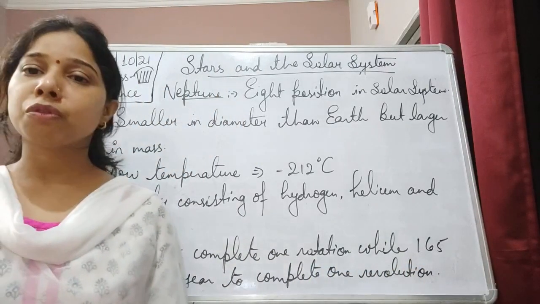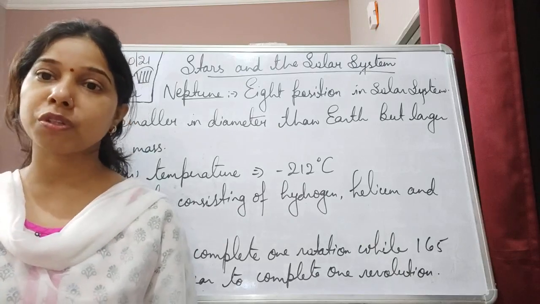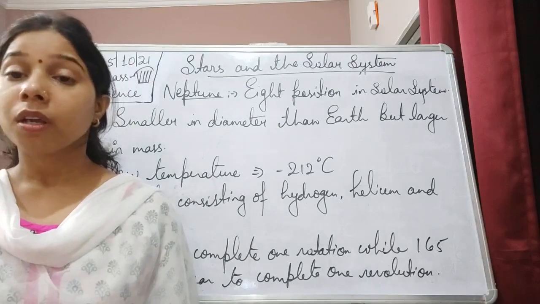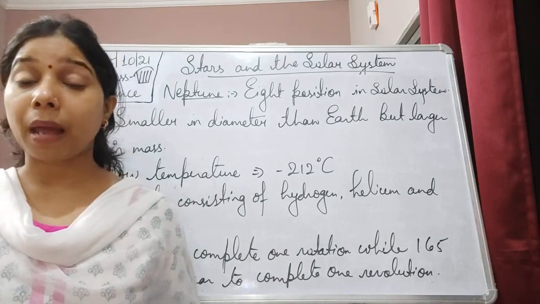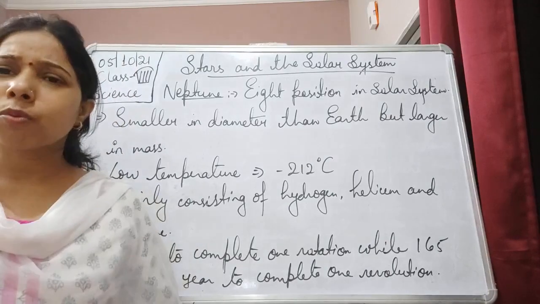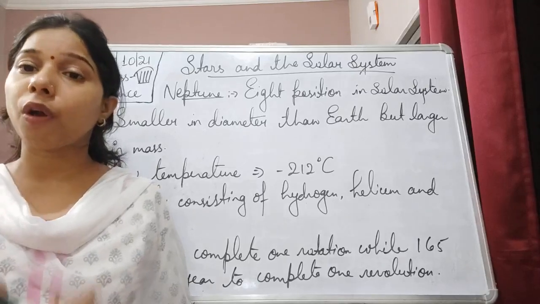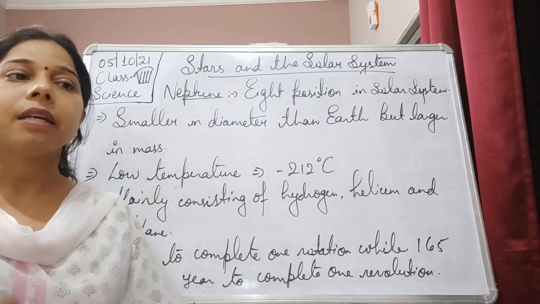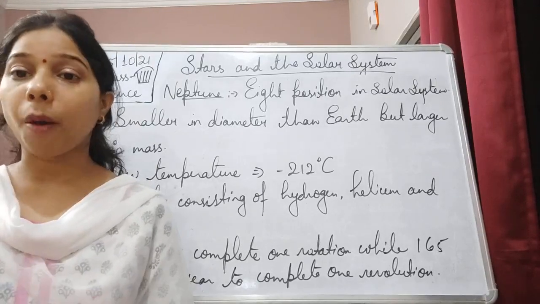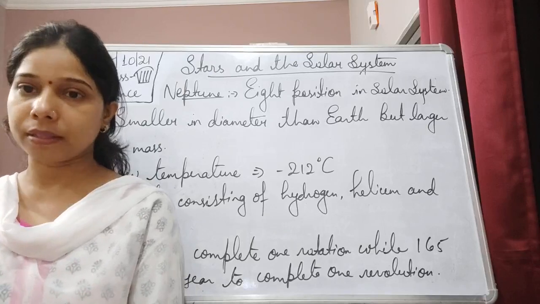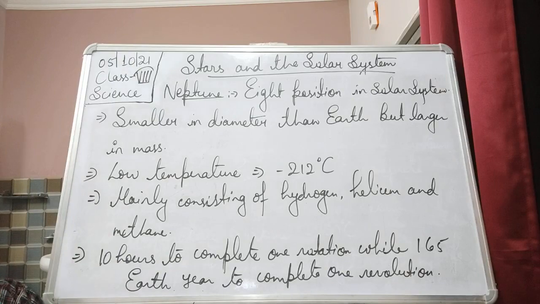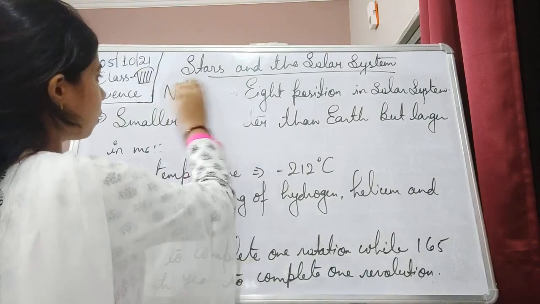So this is all about the different planets, students, which are included in our solar system. This was the last planet, that was Neptune. Now, the solar system consists of the planets, but there are a few more celestial bodies, and sometimes they revolve in the solar system itself, and sometimes they collide with any of the planets also. You have heard about asteroids, comets, and meteors or meteorites. So let us see what are asteroids, what are comets, and what are meteorites. So we will start with the asteroid, students.